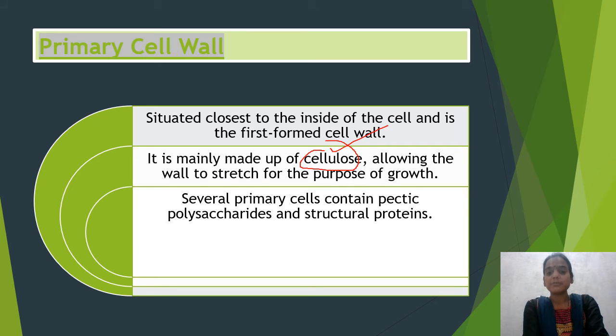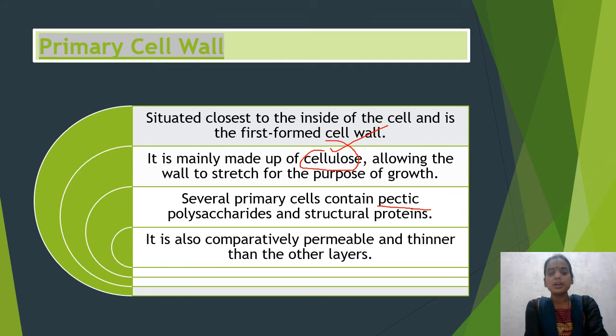Next, several primary cells contain peptide polysaccharides and structural proteins also. In the previous slide, we have seen the different composition of different cell layers, so you can refer to that to see what these peptide polysaccharides and proteins are and how they are arranged. Next, it is comparatively permeable and thinner than other layers. So this is about the primary cell wall, which is present until the cell is growing. Once the cell has stopped growing, then primary cell wall will start forming the other layer, that is the secondary cell wall.